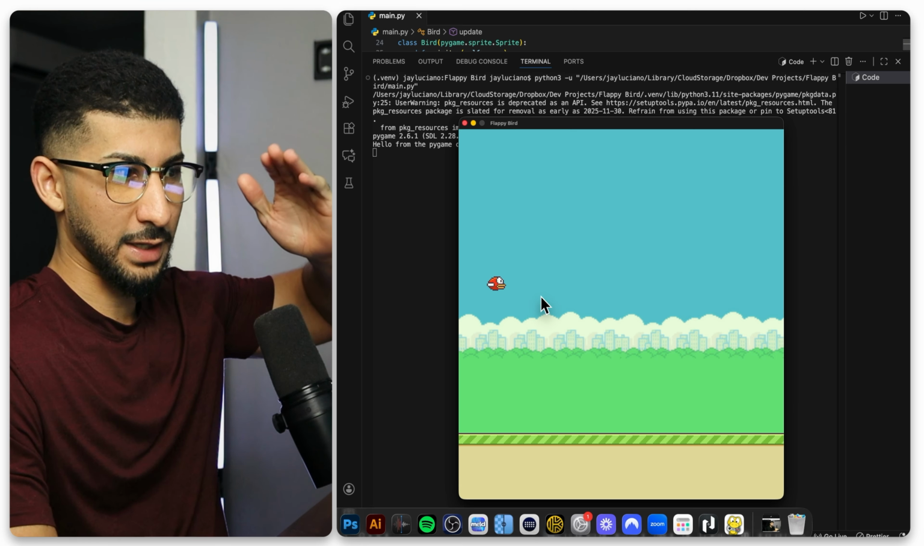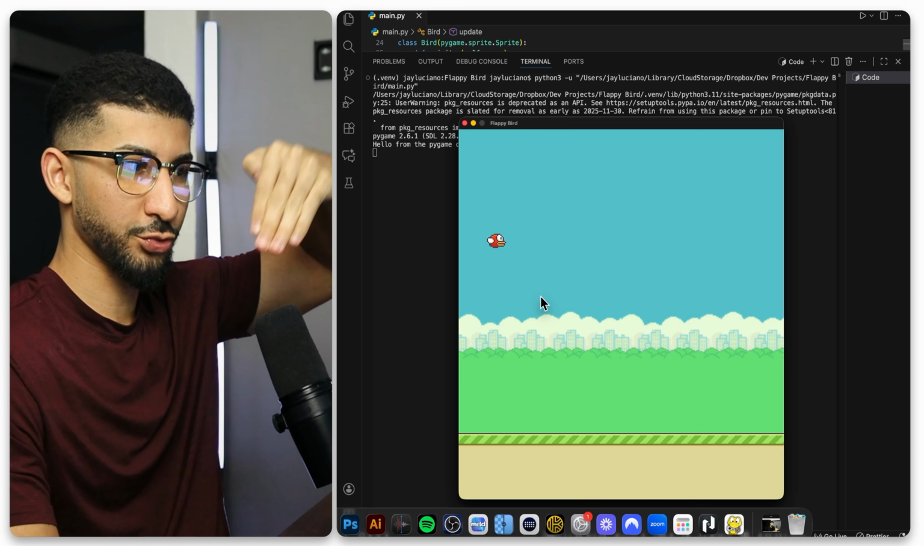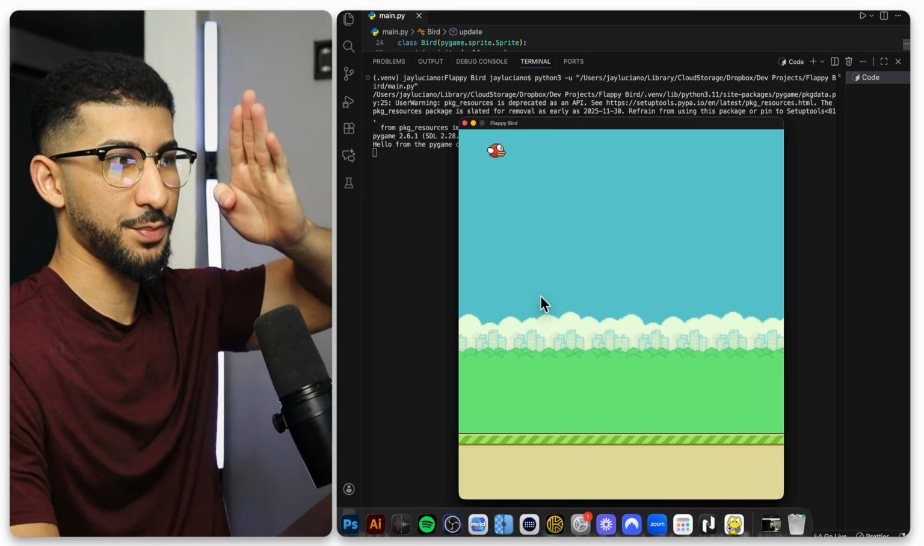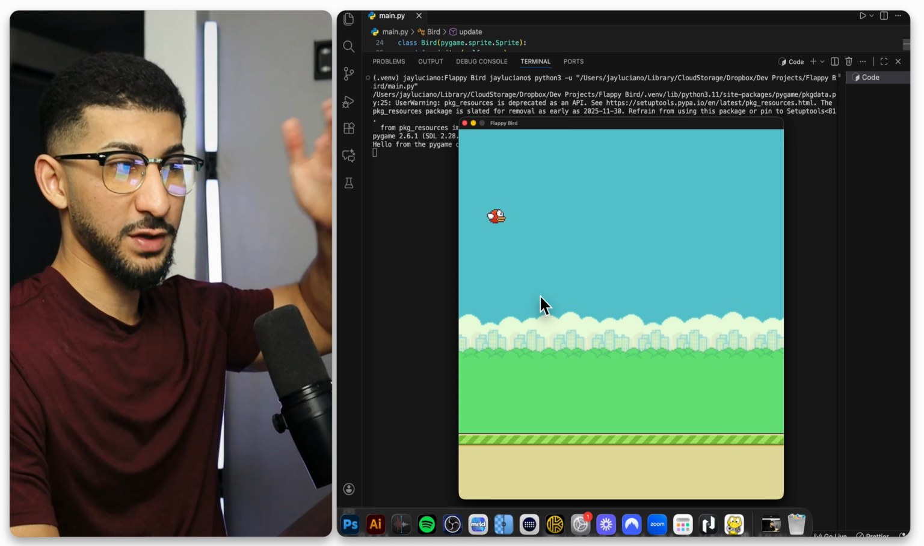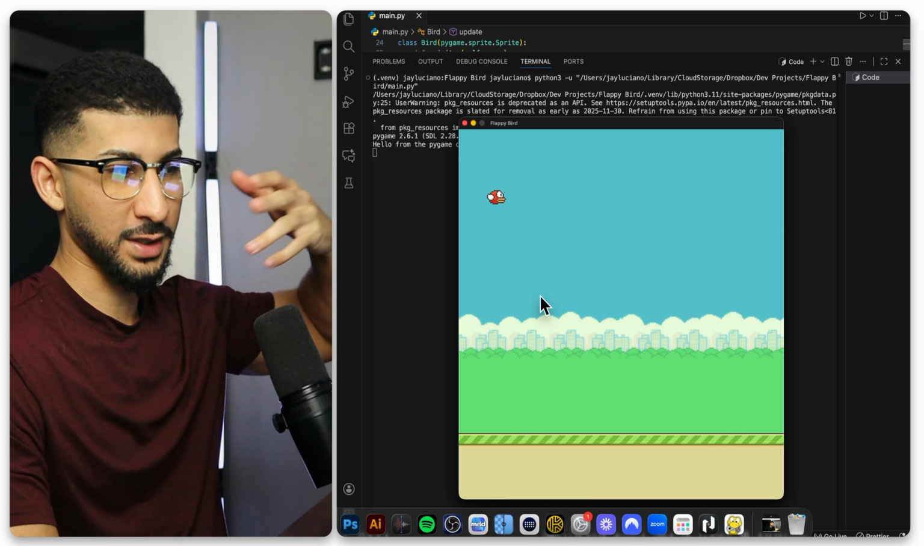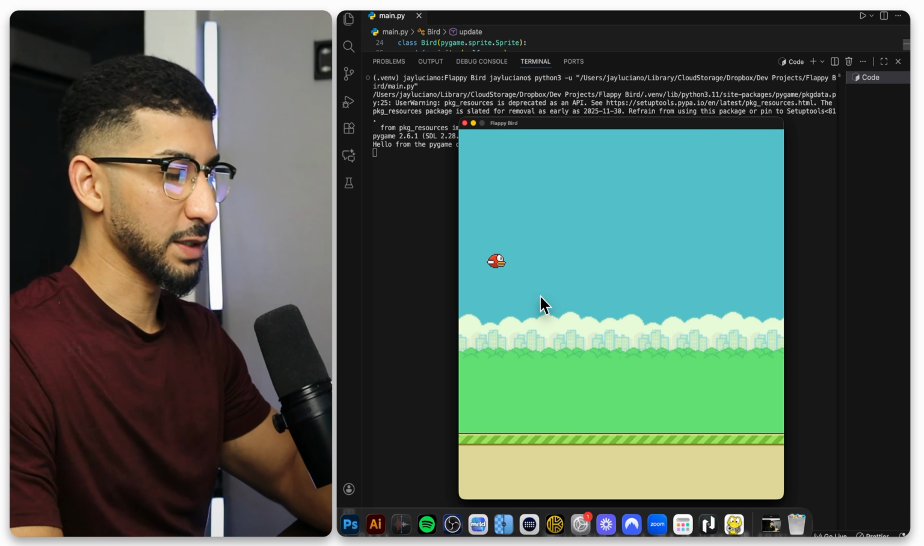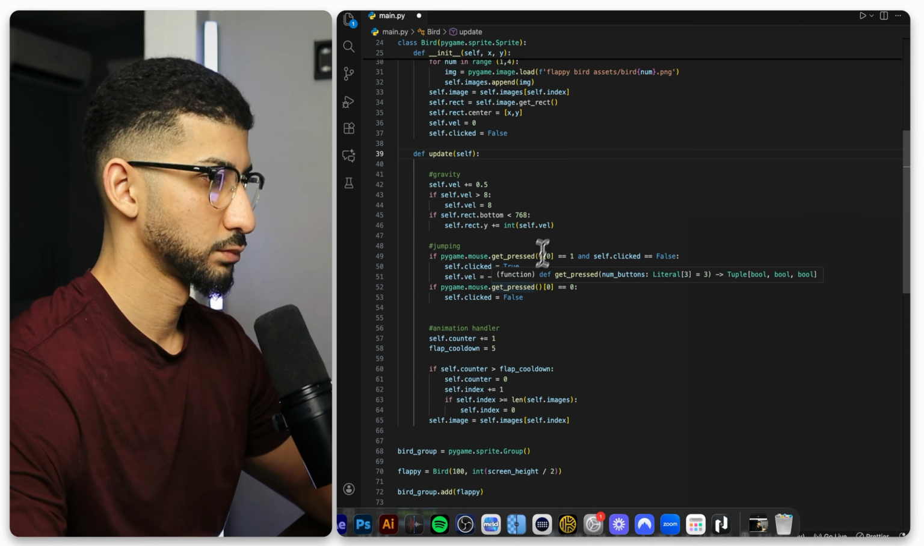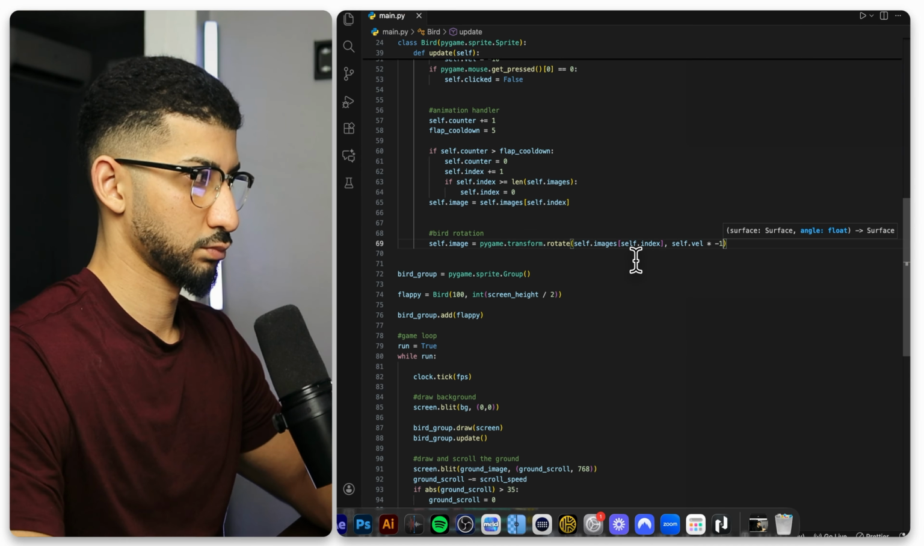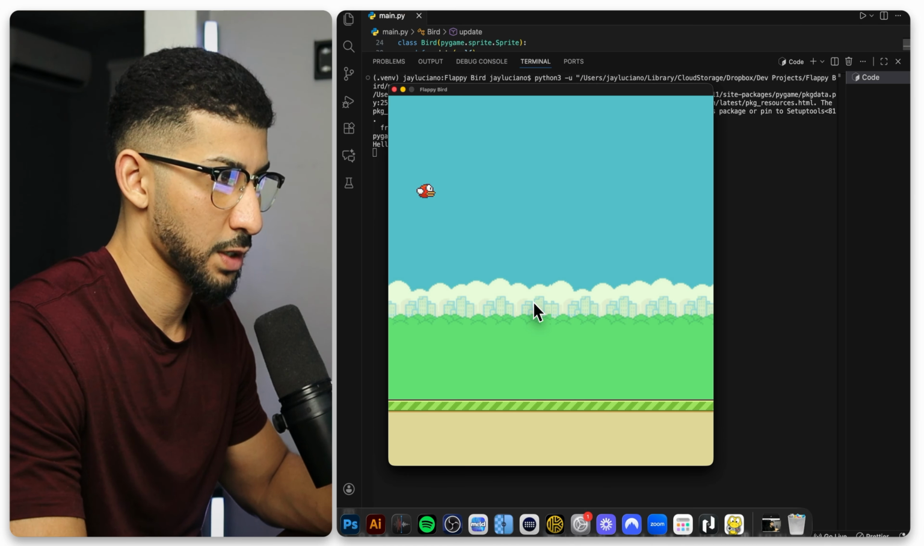Now I got to make the bird kind of tilt whenever it's falling, tilt down, and then when it's going up, tilt up to make it look a little more realistic, or rather give the illusion that it's actually going up or down and give you that tactile or visual feedback when you click on the screen to move the bird. All right, so as you can see, now it goes up, goes down, up, down, and so on and so forth.